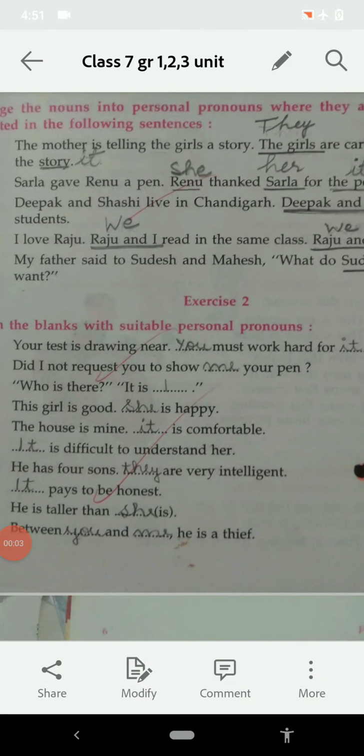Good morning, 7th class. Today we are going to revise the topic pronouns. It is the first topic in our English grammar book. So today we are going to revise it. First of all, we must know what a pronoun is. A pronoun is a word that is used in place of a noun.